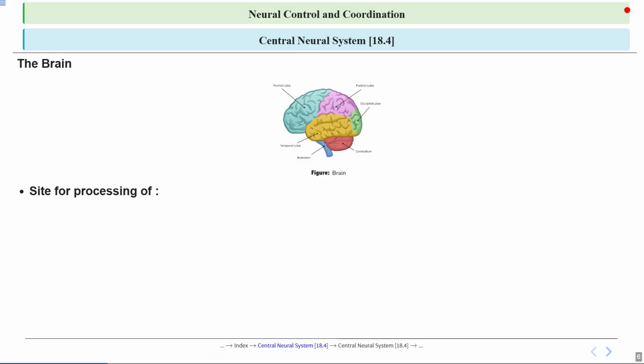So let's look at what the brain actually does. It is the main site for processing all kinds of information that our body receives and sends out. First, the brain processes vision. This means it takes the information from our eyes and helps us understand what we see. It's like the brain is our personal movie director, turning light into images we can recognize.